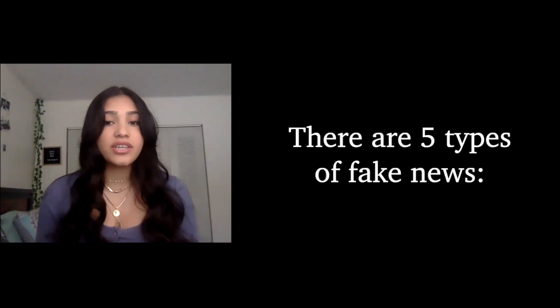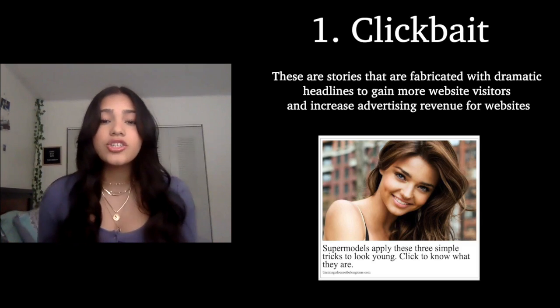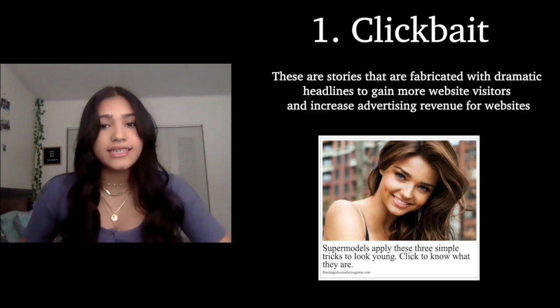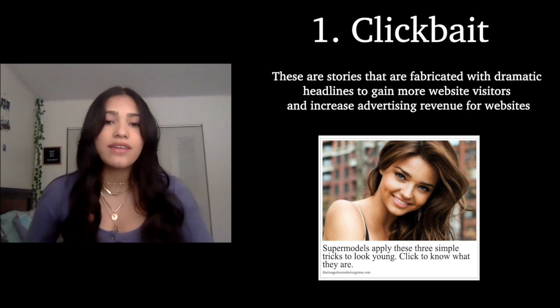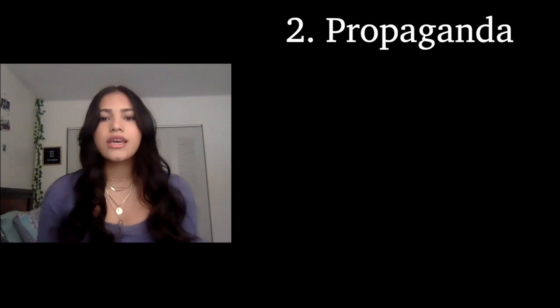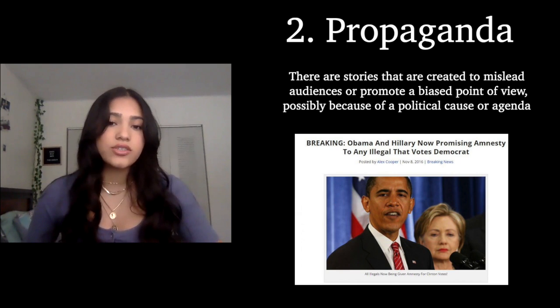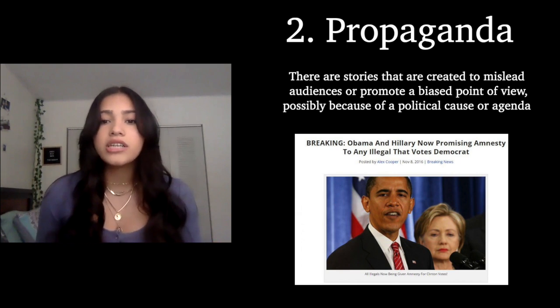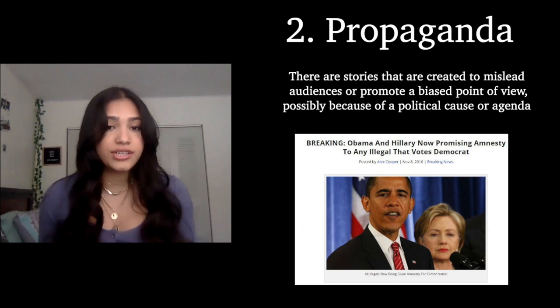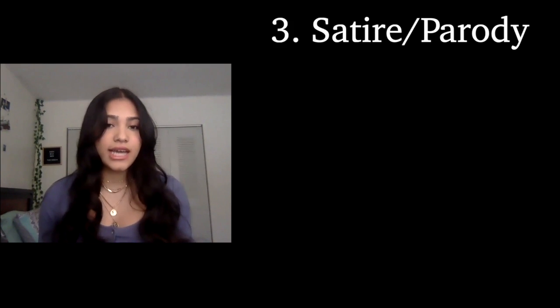There are 5 types of fake news. The first one is clickbait. These are stories that are fabricated with dramatic headlines to gain more website visitors and increase advertising revenue for websites. The second one is propaganda. These are stories that are created to mislead audiences or promote a biased point of view, possibly because of a political cause or agenda. The third one is satire or parody.